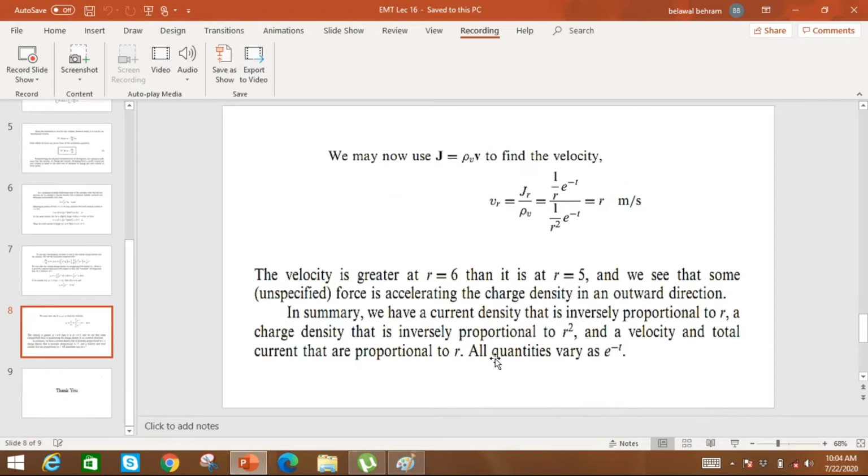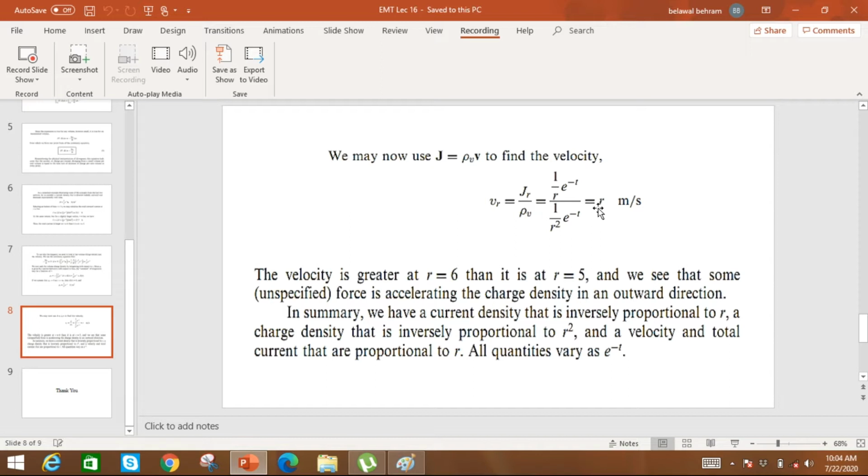Now we also know that J is equal to rho v into v. So from this equation we can determine the velocity of the charge. The velocity of the charge will be equal to J by rho v. J is already given, and we determined rho v. So from this equation we can determine the velocity, and it is a function of r.